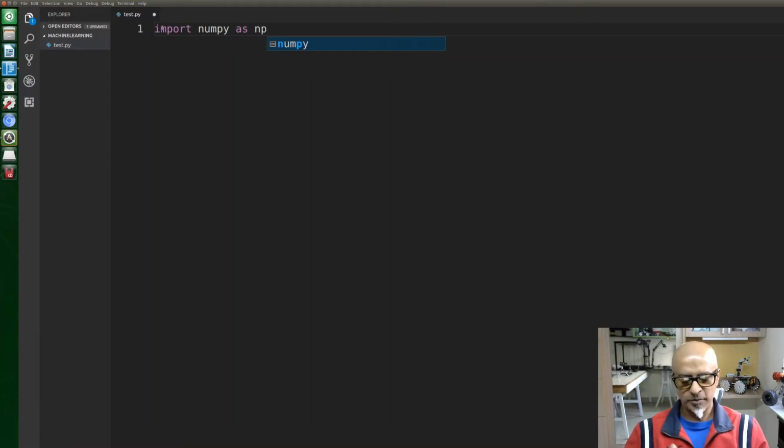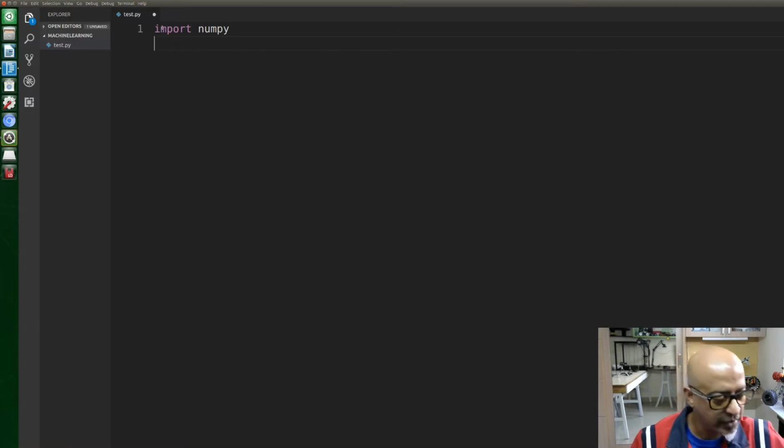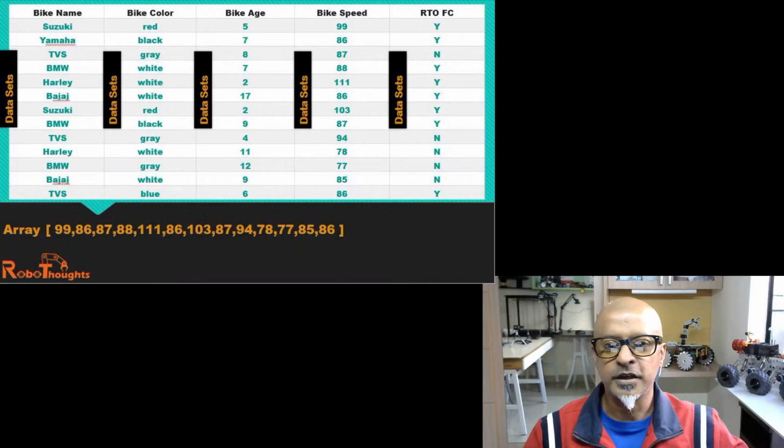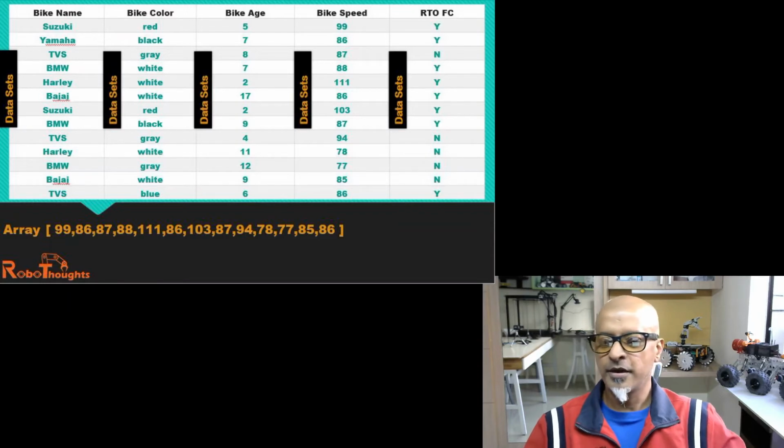I'll tell you the reason why, because we are not going to use np as a short keyword across the code, right? So let's just leave it as import numpy, and then let's look at the speed of the bike. Let me go to that example again. Now here the bike speed is 99, 86, 87, 88. All right, let's input all this and declare this in our Python.